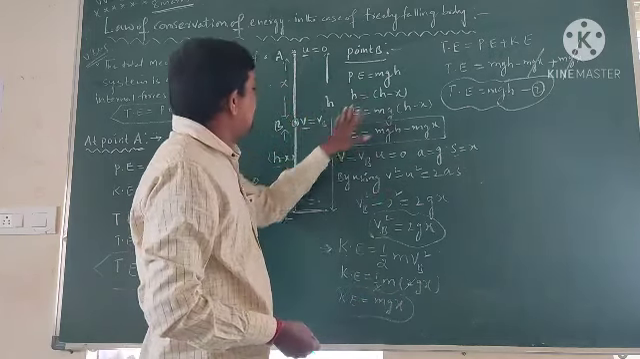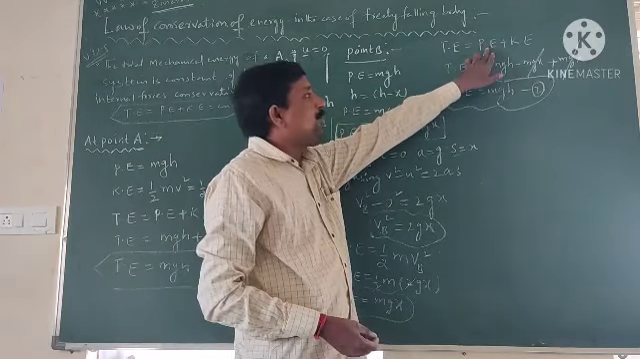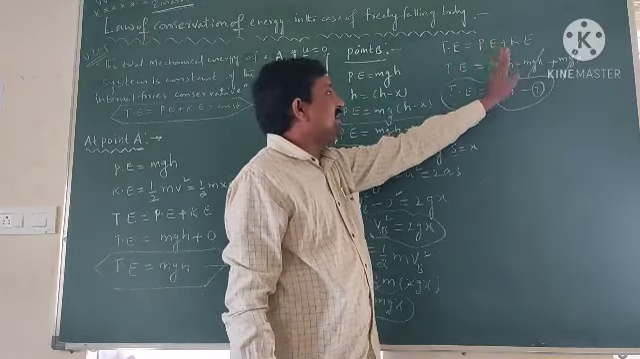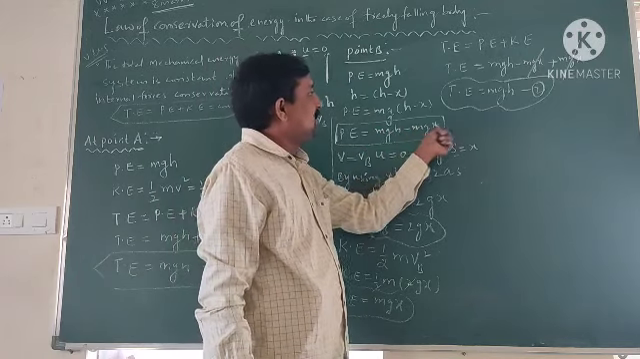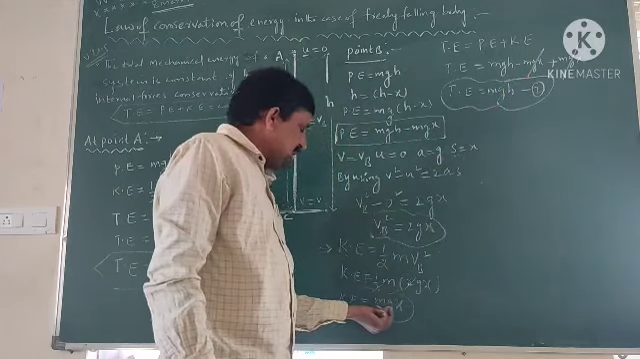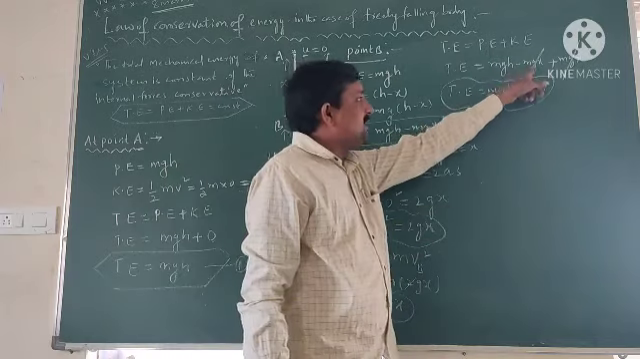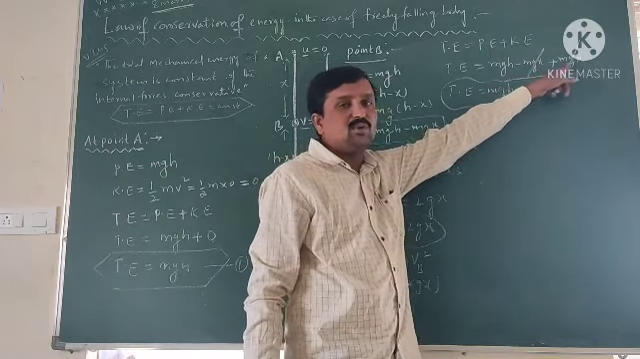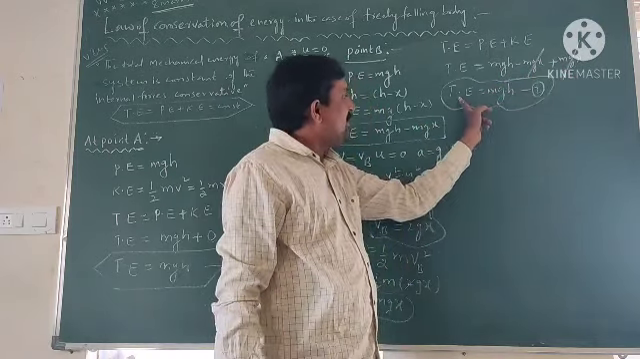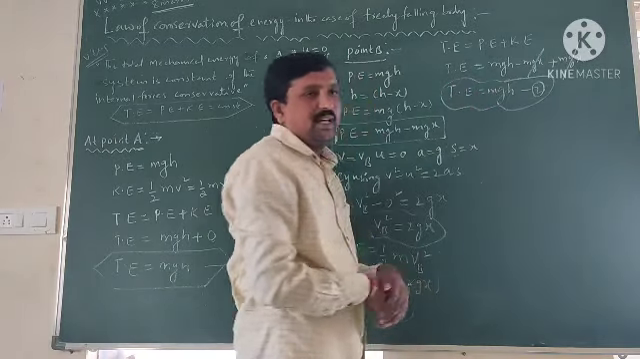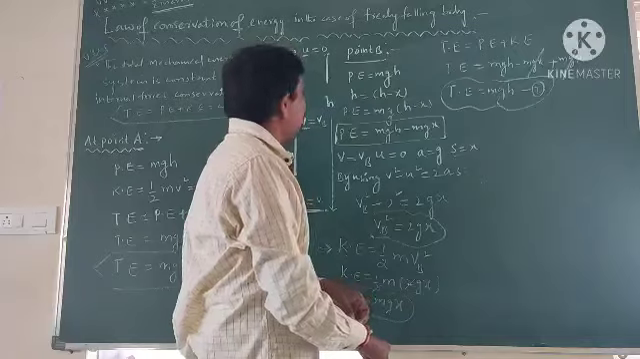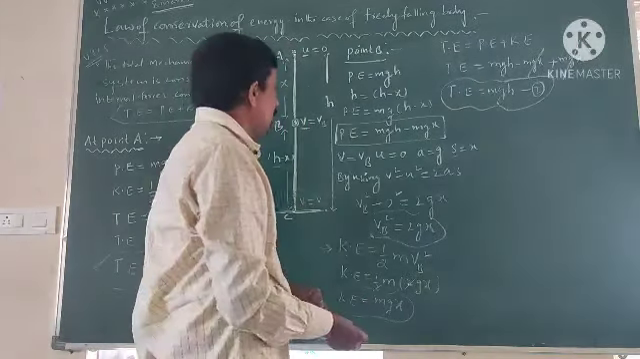The total energy is equal to potential energy plus kinetic energy. What is the potential energy? mgh minus mgx. And kinetic energy mgx. So mgh minus mgx plus mgx, both are cancelled. Finally, we got total energy is equal to mgh at point B. This is equation number 2.